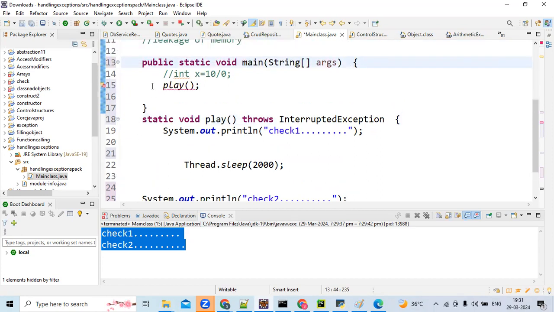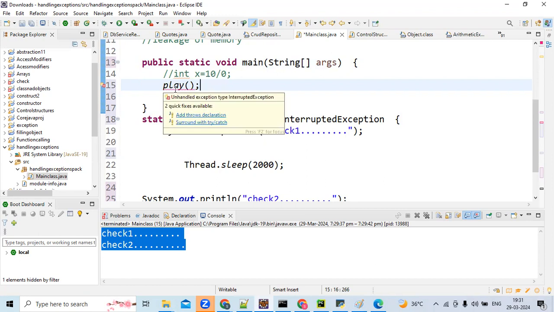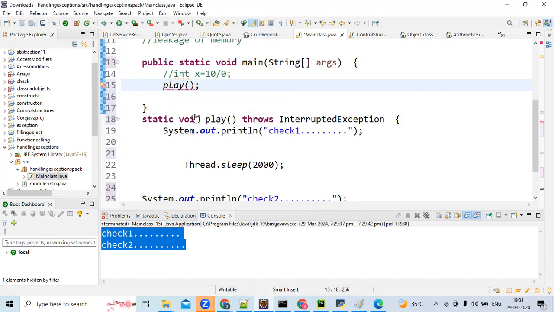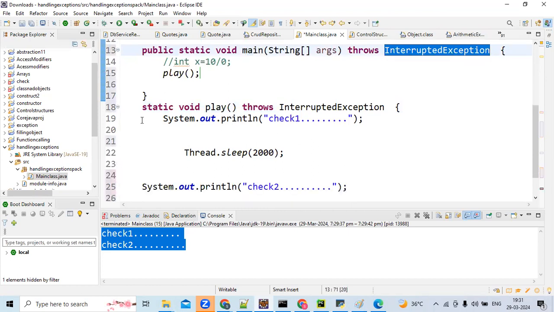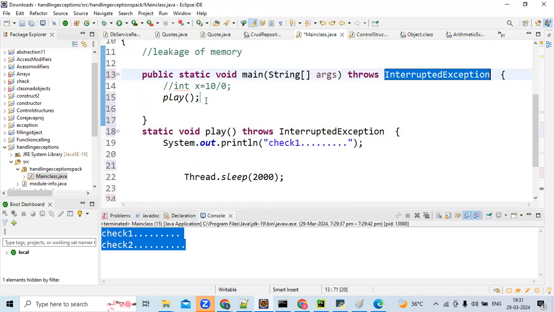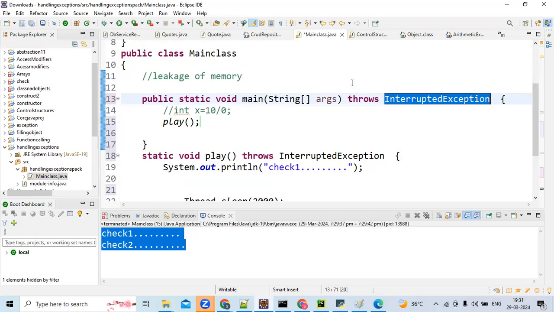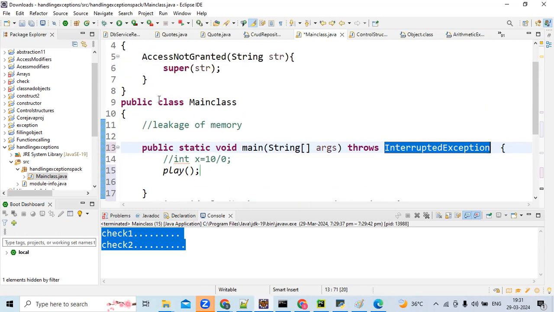So you are expected to handle it in the main method, or you can throw from here also. If you handle it, it's well and good. If you want to delegate, use the throws keyword. So if the play method's exception is rising, the main method is also delegating, and the play method is delegating. Finally, it will be handled by the DEH. What is the default exception handler?